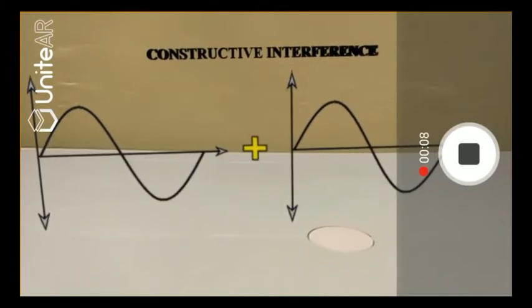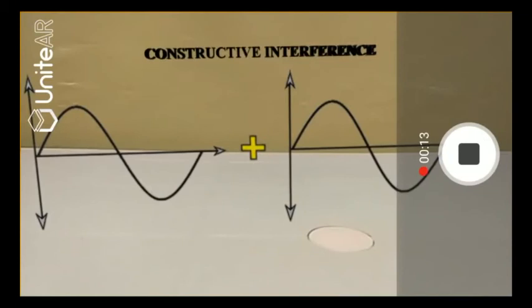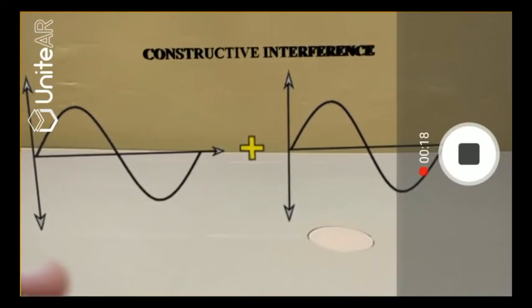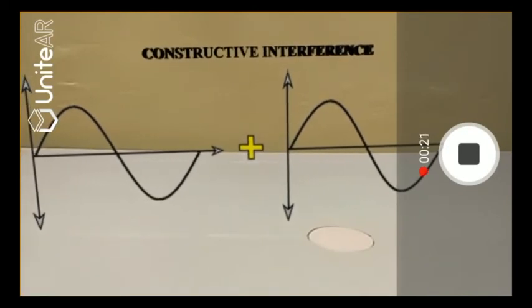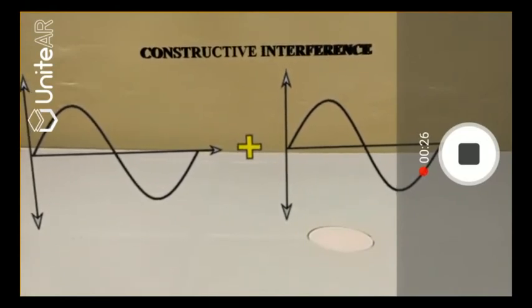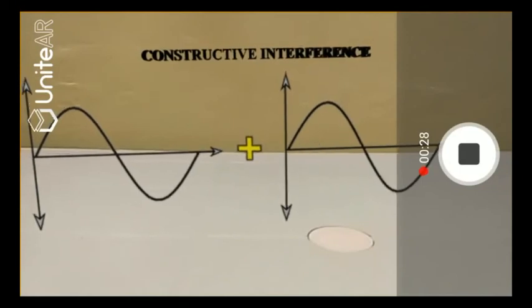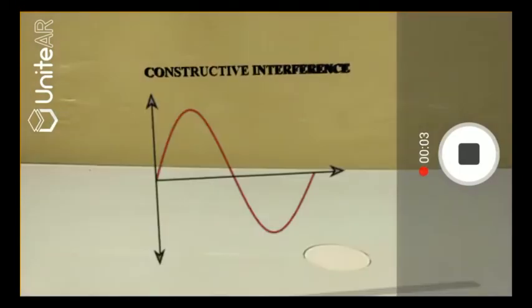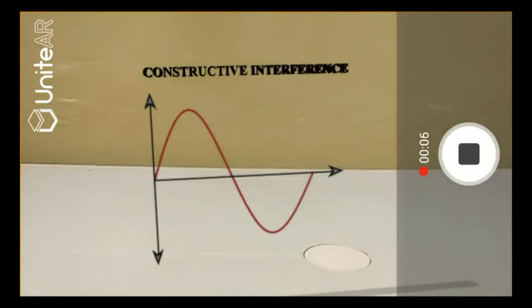Now let's talk about the effect of phase between waves when they interfere. Now when waves interfere, there are two types of interference. One is constructive interference and the other is destructive interference. So in case of constructive interference, when two waves have the same frequency and the same amplitude and they exist at the same place, meaning there is no phase difference, then the two waves combine together to form a wave of greater amplitude.